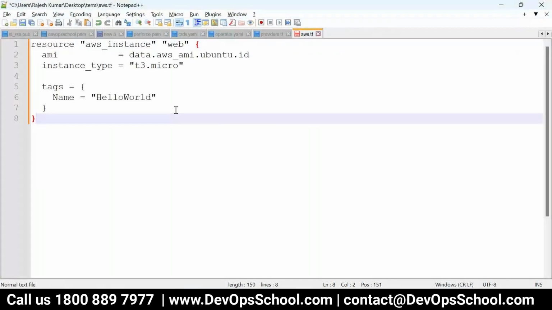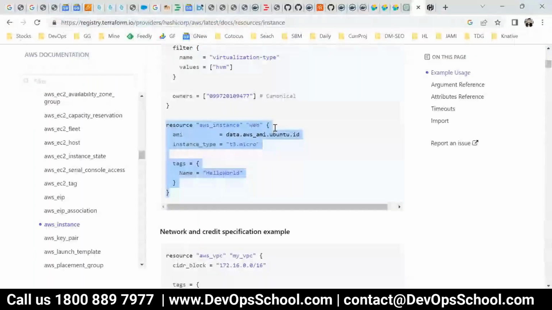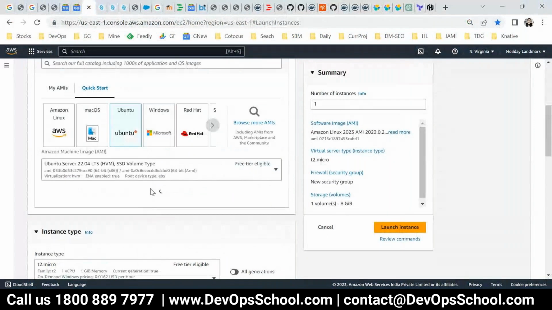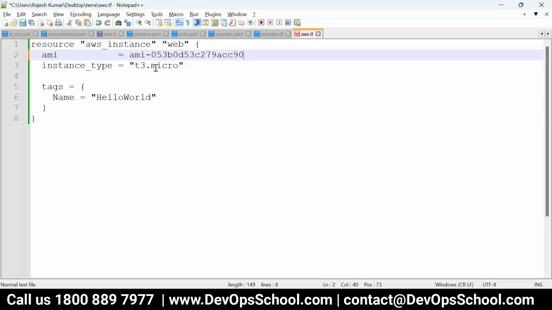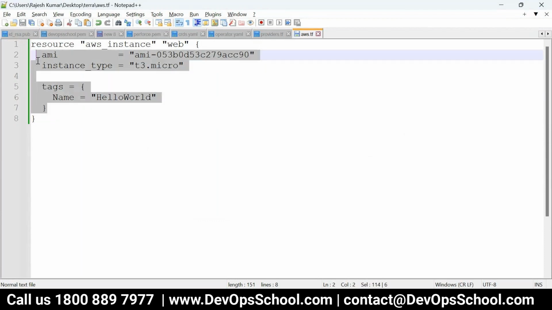That's all. This will create one EC2 instance. Resource name, for Terraform, this is the reference. What is AMI? So AMI, you get it from... done. Okay. What is the type? These are the two things required, and the name of the instance. The rest of the arguments are optional. That's all.